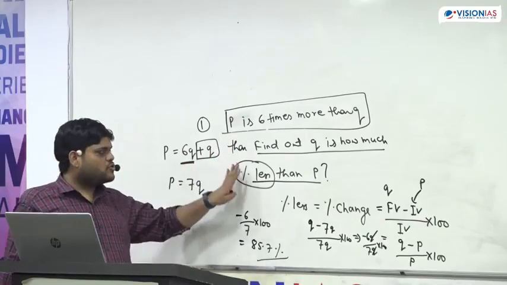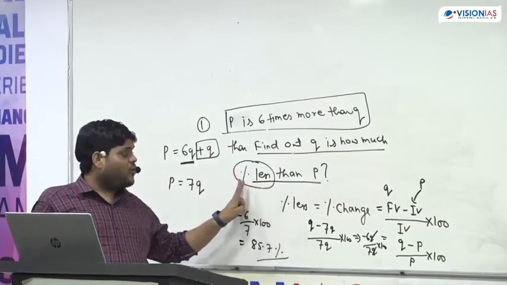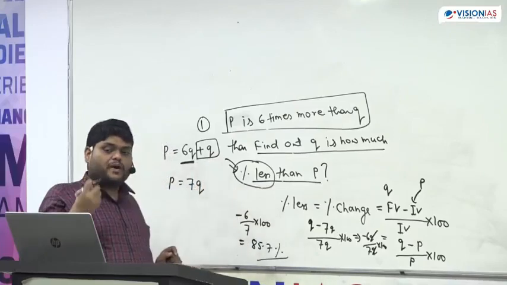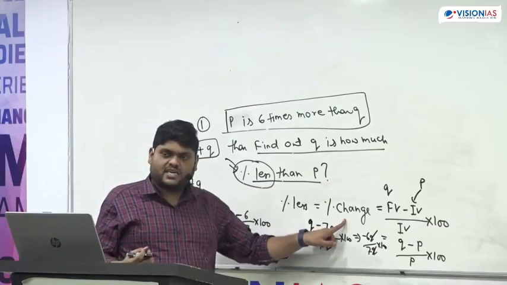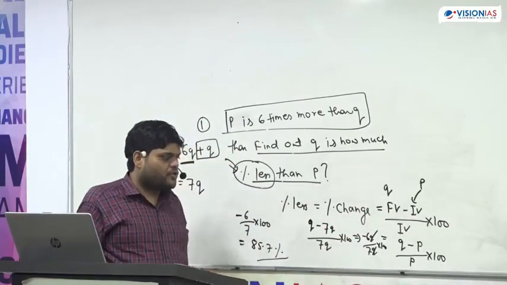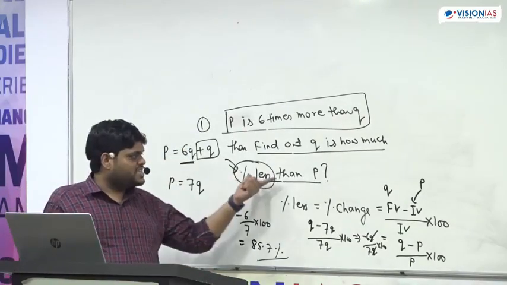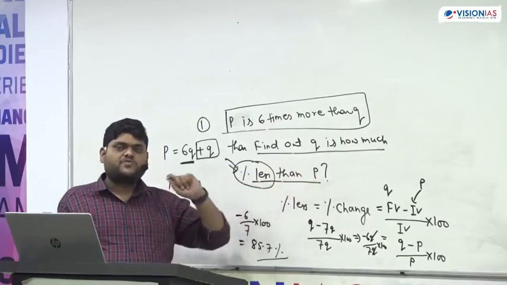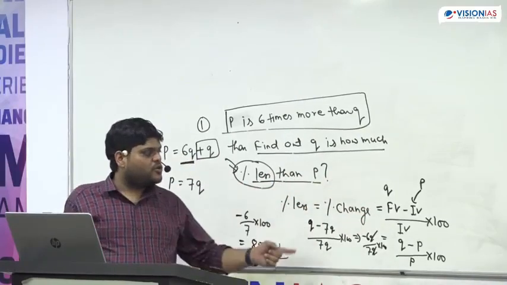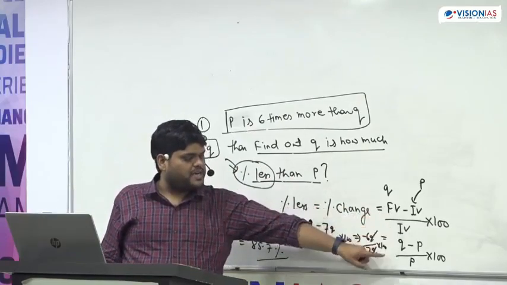What we have done, the question was to find out Q is how much percent more or how much percent less than P. So as soon as we see percent less, that means percent of change. Percent of change means final value minus initial value upon initial value into 100. And how to find out the final and initial value? I told you this "less than" is coming along with P. That means we are comparing with respect to P. So P we have taken as initial value and Q we have taken as final value. So (Q minus P) upon P into 100.